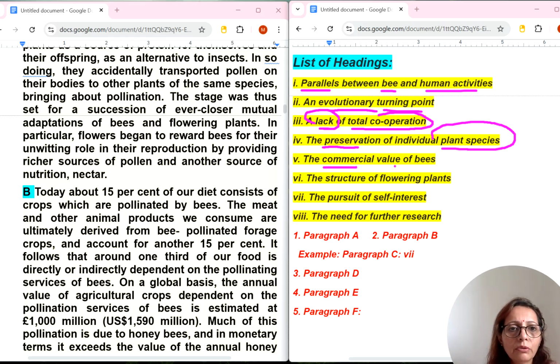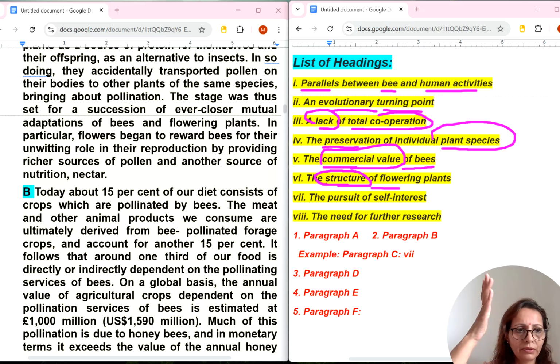The commercial value of bees. Commercial value means some monetary value of bees they may be discussing in some paragraph. Okay, the structure of flowering plants. Structure here means the body of flowering plants, a description of plants and their parts.